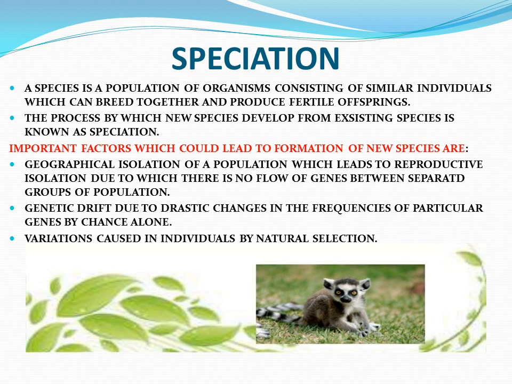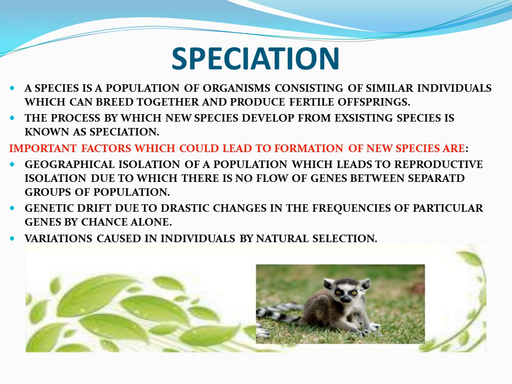There are some important factors which could lead to the formation of new species. These are the geographical isolation of a population, which leads to reproductive isolation, due to which there is no flow of genes between the separated groups of the population. The next one is genetic drift, due to drastic changes in the frequencies of particular genes by chance alone.